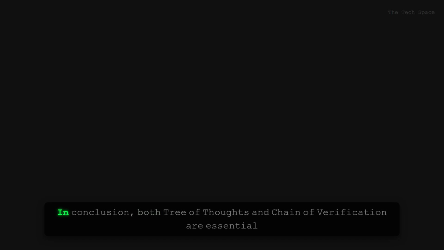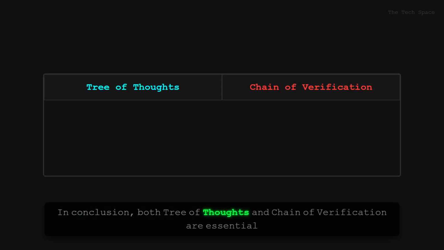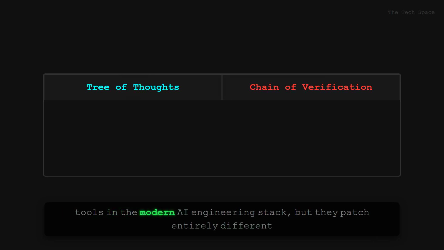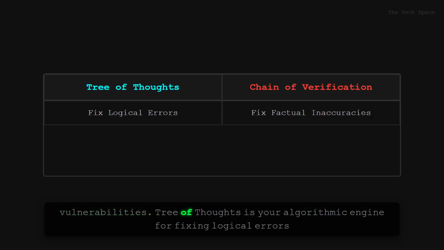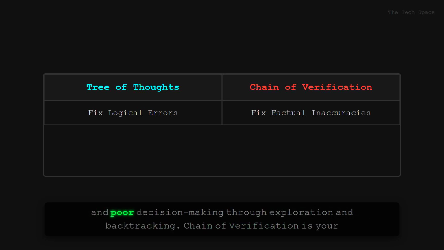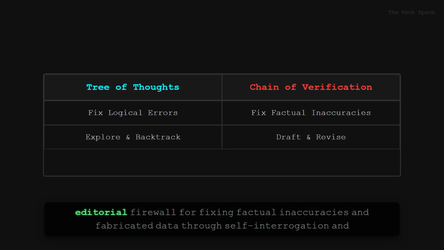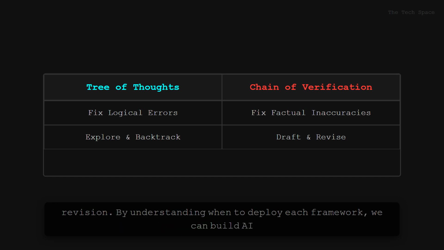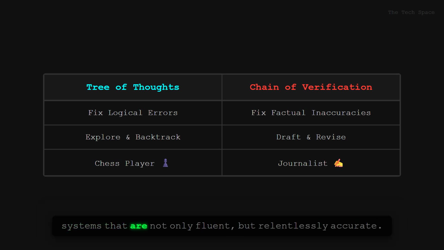In conclusion, both Tree of Thoughts and Chain of Verification are essential tools in the modern AI engineering stack, but they patch entirely different vulnerabilities. Tree of Thoughts is your algorithmic engine for fixing logical errors and poor decision-making through exploration and backtracking. Chain of Verification is your editorial firewall for fixing factual inaccuracies and fabricated data through self-interrogation and revision. By understanding when to deploy each framework, we can build AI systems that are not only fluent, but relentlessly accurate.